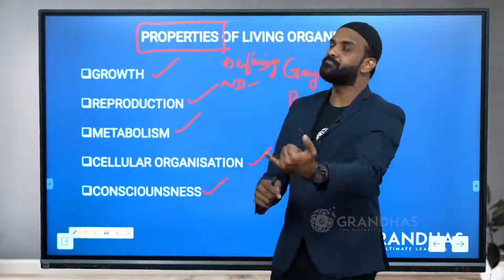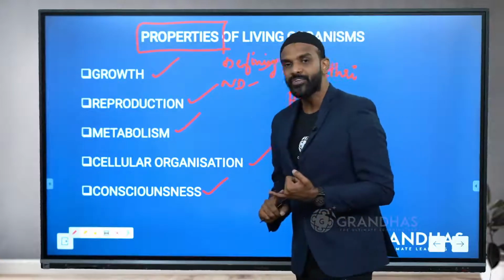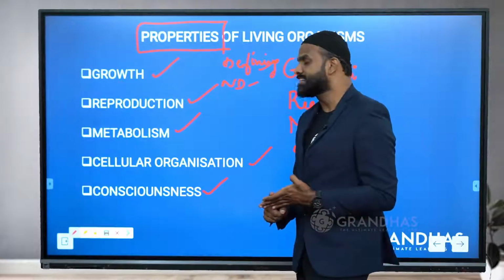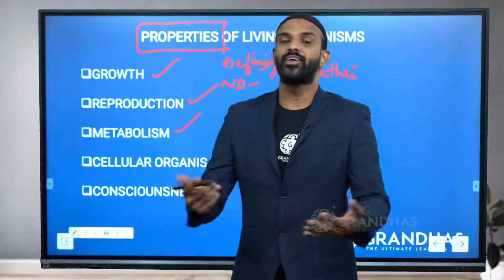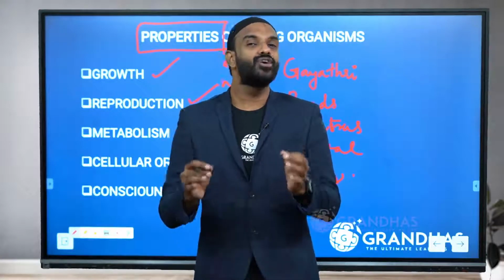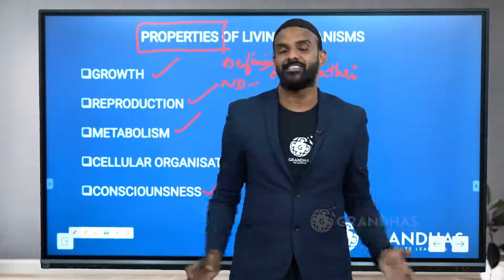So can you all please tell me the 5 properties? Growth, reproduction, metabolism, cellular organization, and consciousness. There was a student in my class named Gayatri. She used to very beautifully tell all the mantras.